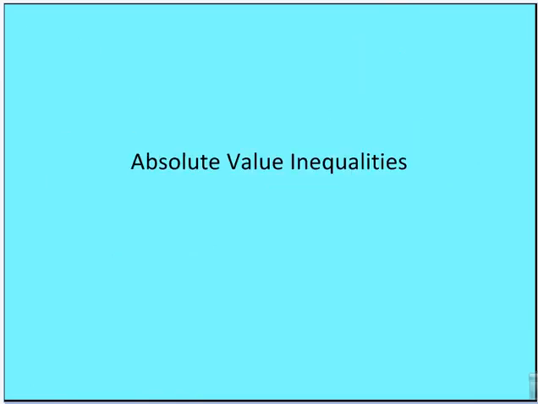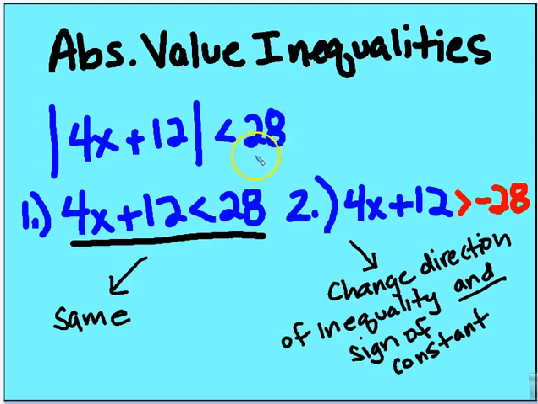Okay, absolute value inequalities. I have an absolute value sign, and there are going to be two steps when solving this, at least when we approach just the absolute value signs. When we have the absolute value sign, we want to remove it to solve for the inequality with just x and a coefficient.